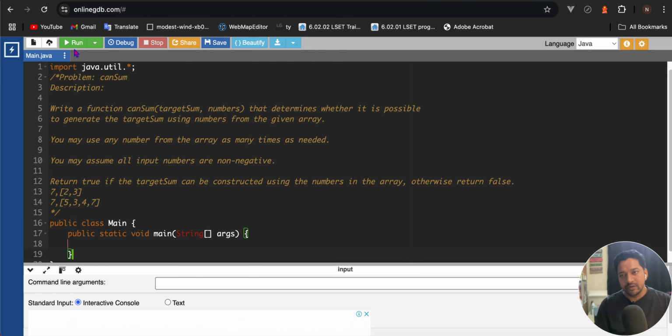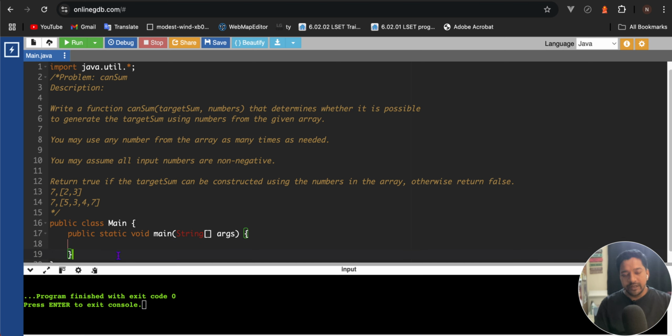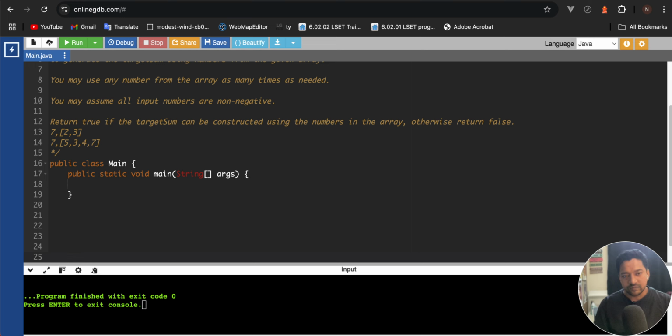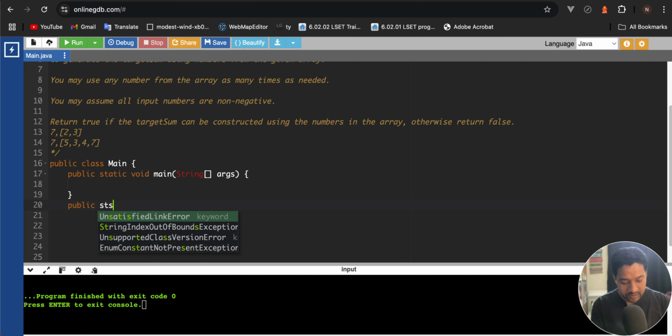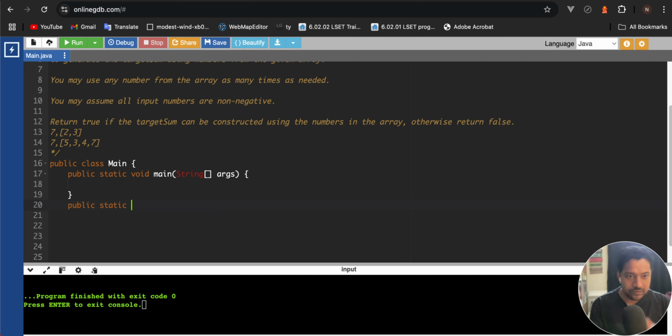So what we'll do, we'll write one method, that name will be CanSum. I'm making it static as usual, because without creating an object I will call this method inside main, and return type will be boolean.